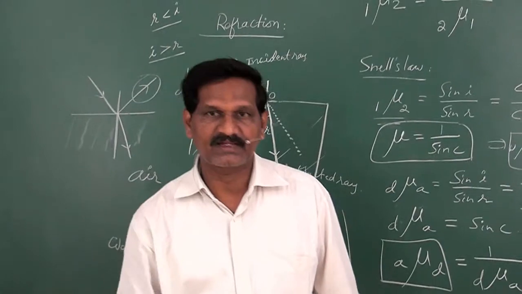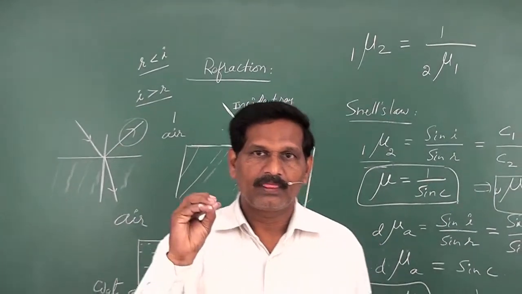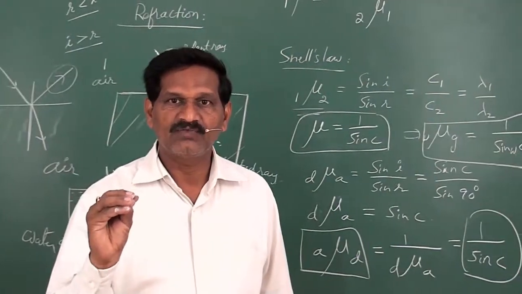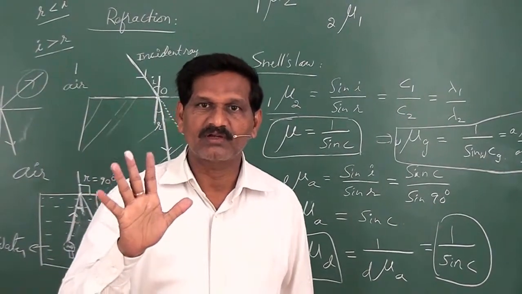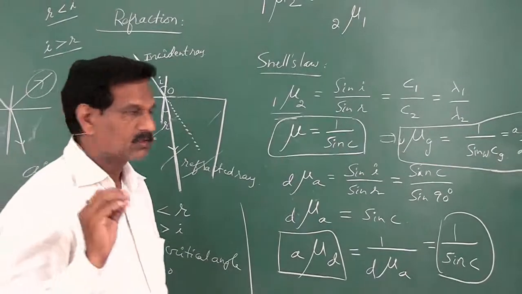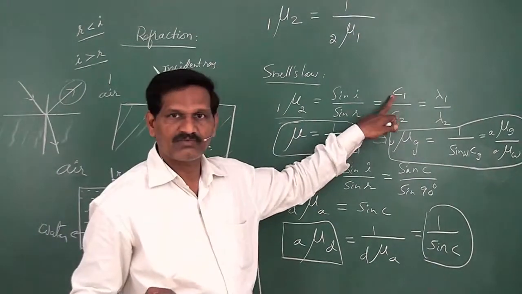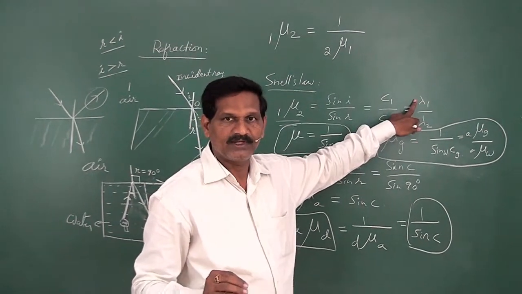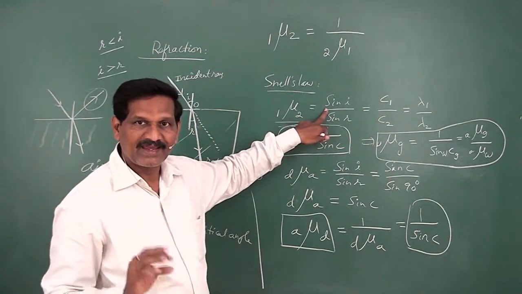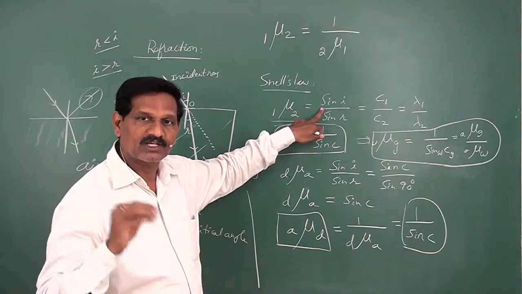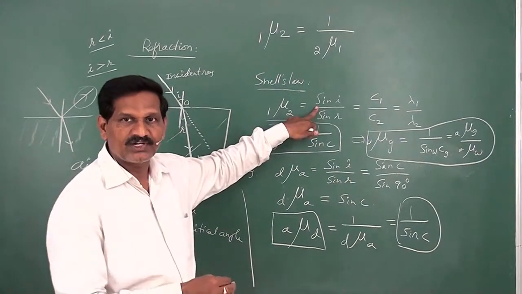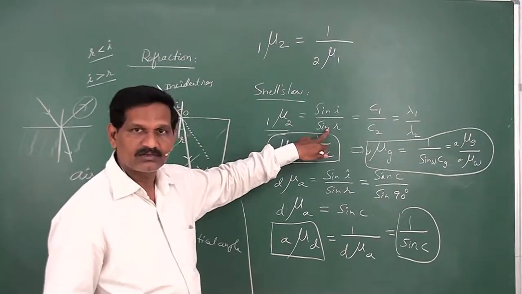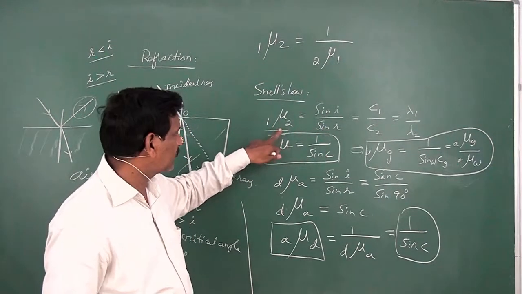Okay, so we have discussed refraction, what is refraction, what is Snell's law, and what are the various definitions or expressions for refractive index: in terms of speeds of light in the two media, in terms of wavelength of light in the two media, and in terms of angles made by the corresponding rays, incident ray and refracted ray, with the normal, sin I by sin R. So this is Snell's law, refractive index.